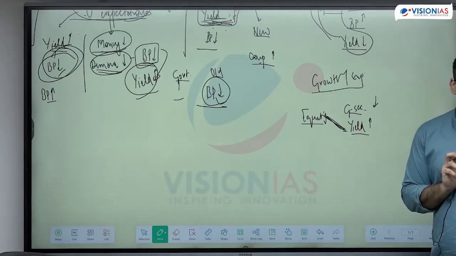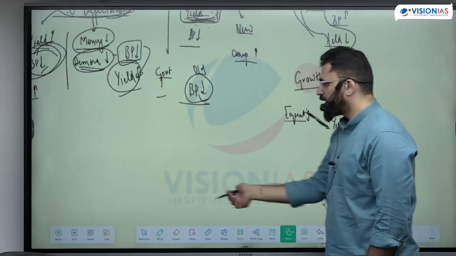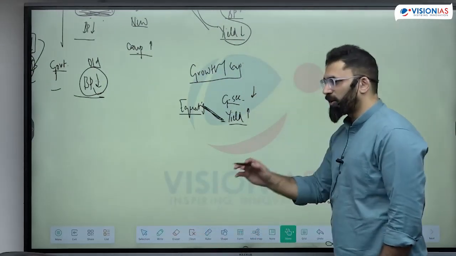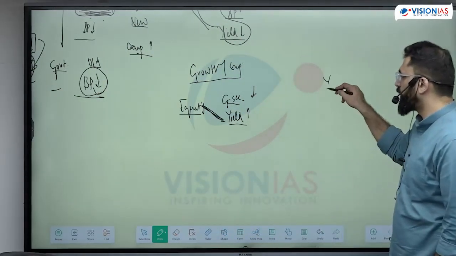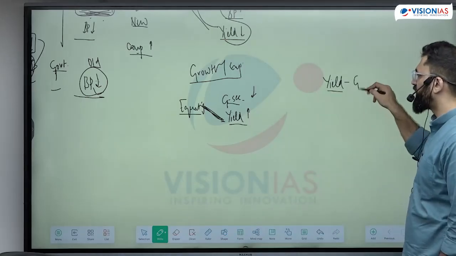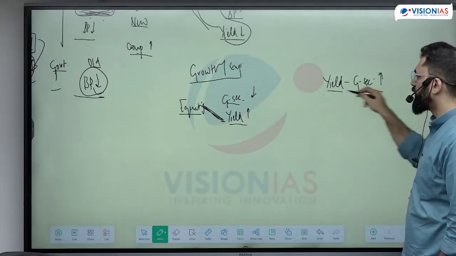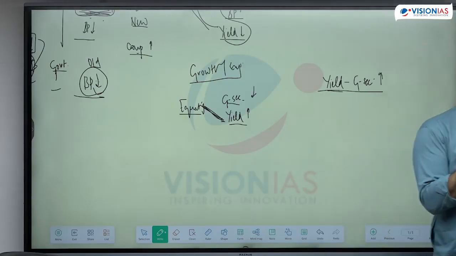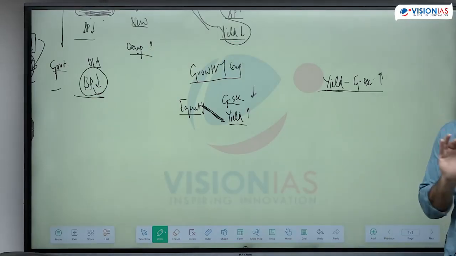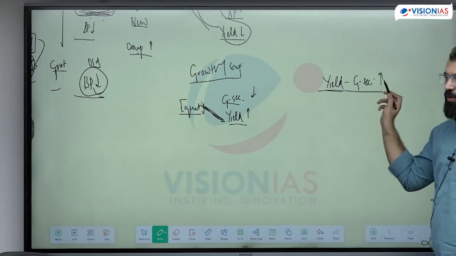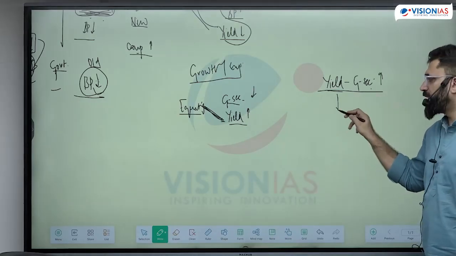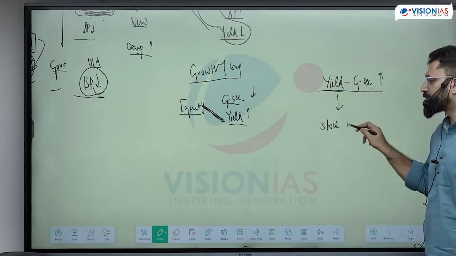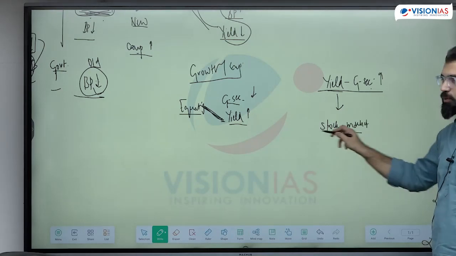Is it clear? Now, if there is a question that the yield on the government security is rising because of any factor, because of inflation or whatever factor, government is borrowing more, yield is increasing. Now, if the yield on the government bond is increasing, what will be the impact on the stock market? The stock market, what is the impact?